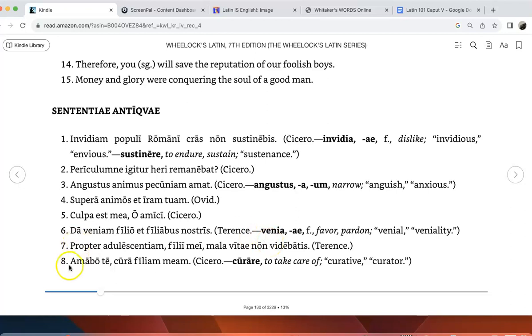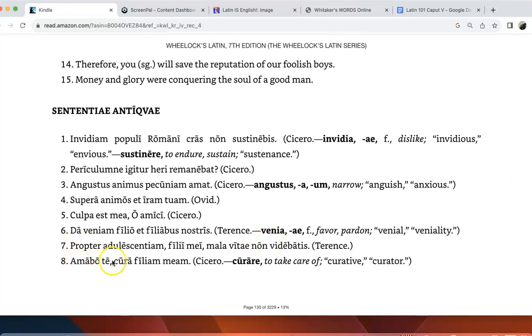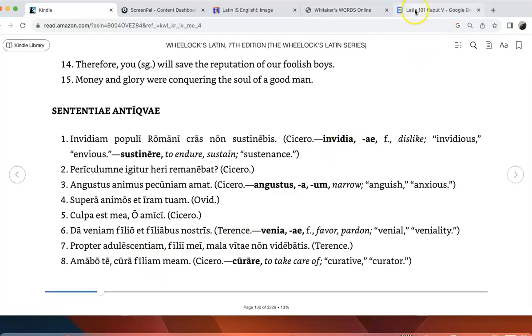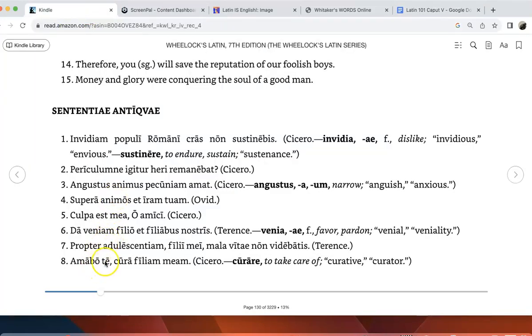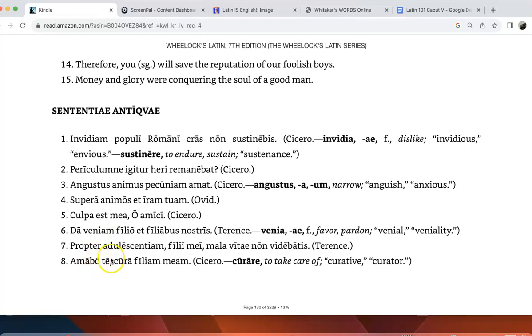All right, so "octo, amibote." Remember, amibote means please. We had that in the previous chapter. Please take care of my daughter. So let me write that out here. So please take care of my daughter. So amibote literally means I will love you, but it's translated idiomatically as please. So just amibote means please.